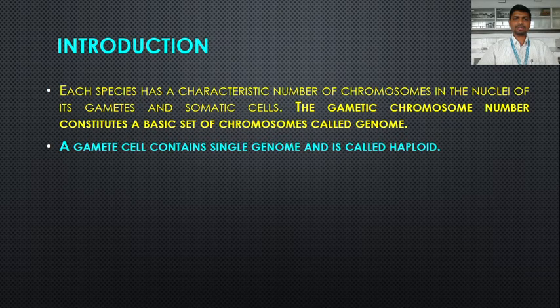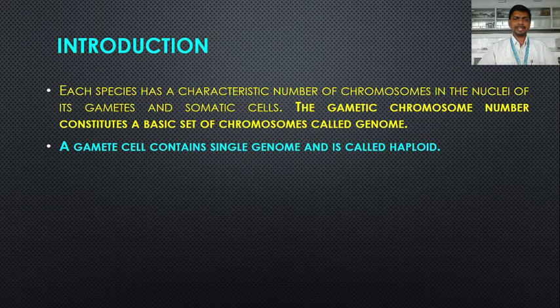A somatic cell is diploid, meaning it possesses two basic sets of chromosomes. So the somatic cell possesses two genomes, because a basic set of chromosomes is called the genome. Gametes are haploid.